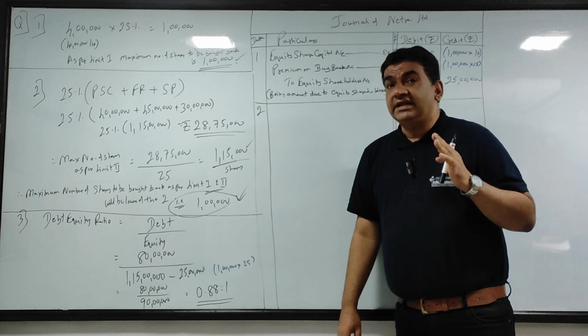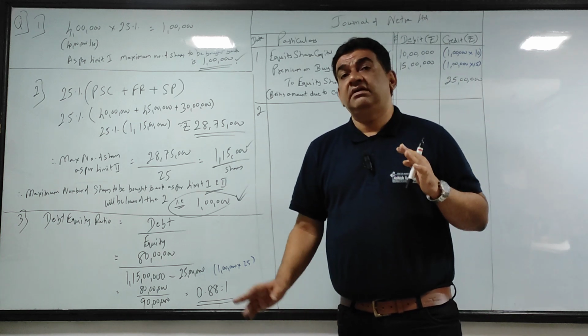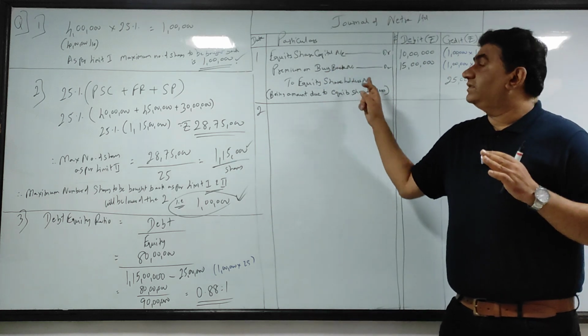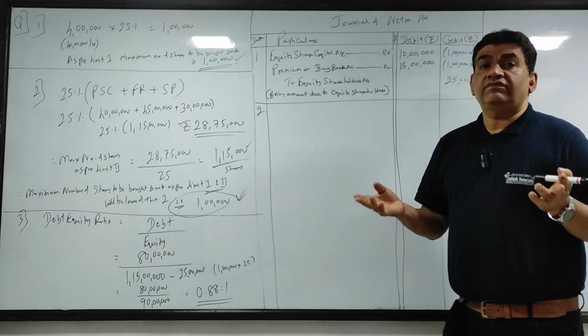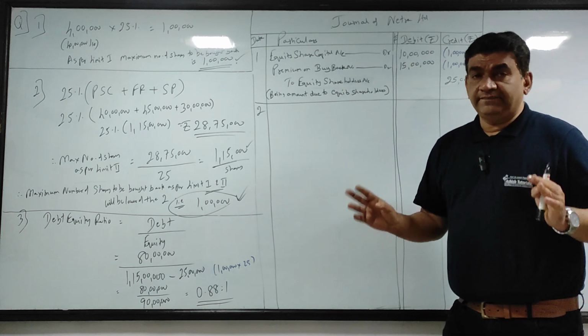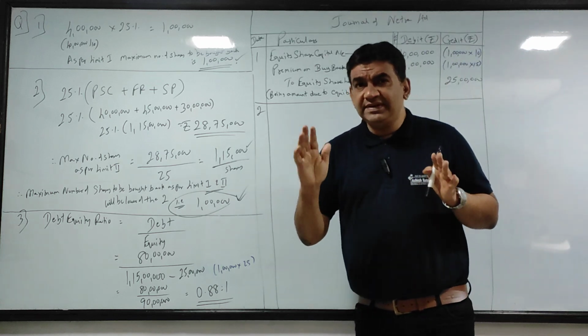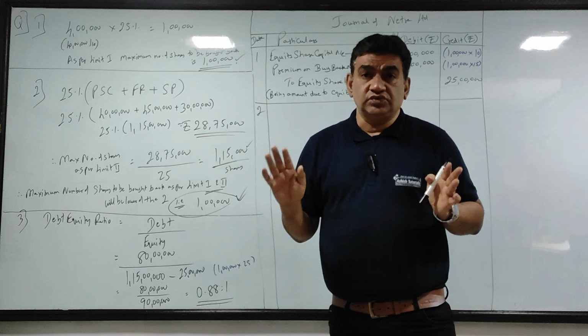What I told in the starting, two sources: fresh issue of shares, free reserve and security premium. So this premium has to be written off either against free reserve or security premium. The Act doesn't mention which. So guys, what will we do? Security premium has limited use. Free reserve has more use.